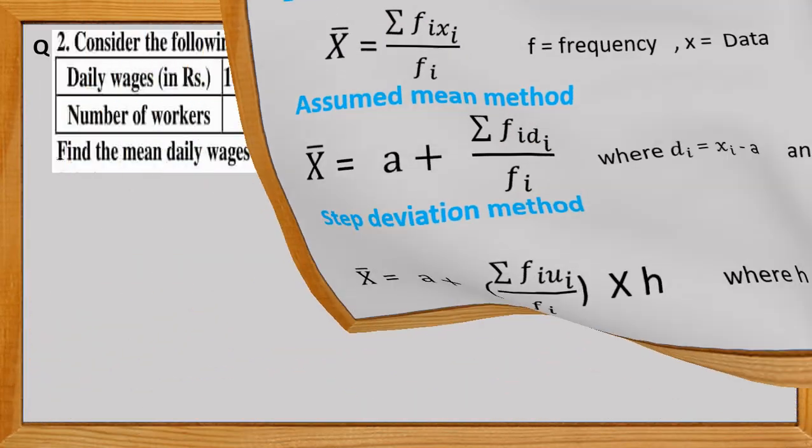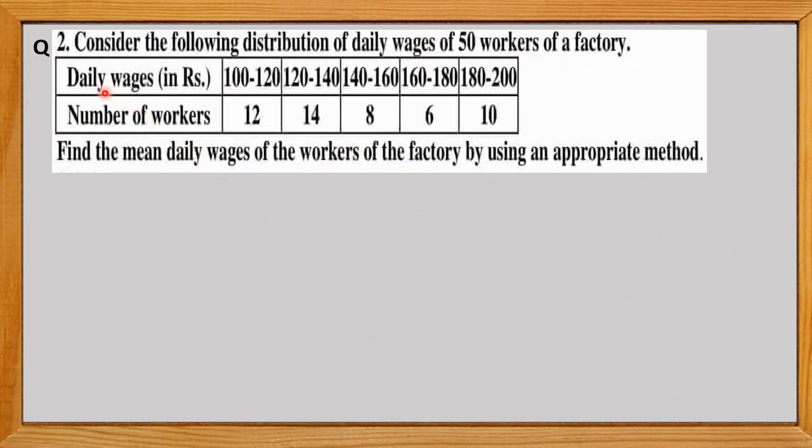So for this, let's take question number 2 of exercise 14.1, where the distribution of daily wages of 50 workers of a factory is given in grouped data as class intervals 100 to 120, 120 to 140, 140 to 160, 160 to 180, 180 to 200. Here the frequencies representing the number of workers are 12, 14, 8, 6 and 10. We have to find the mean daily wages of the workers of the factory by any one method. So let us solve this problem using the assumed mean method.